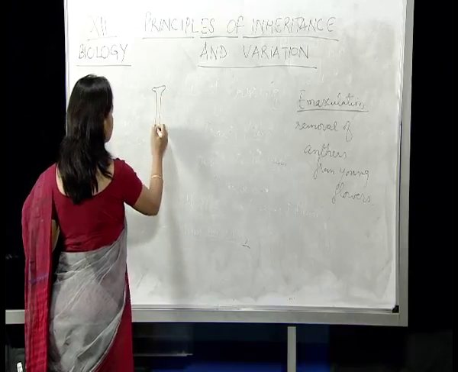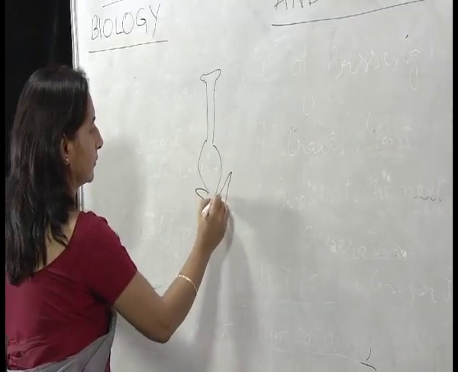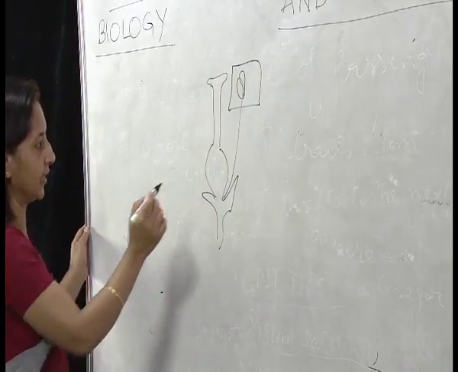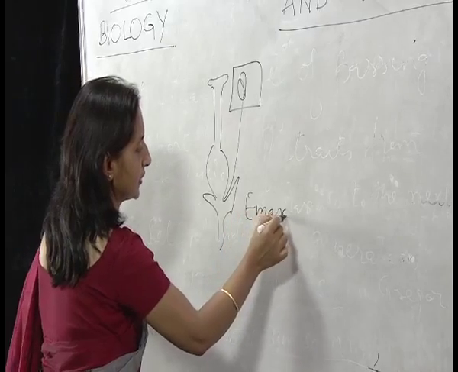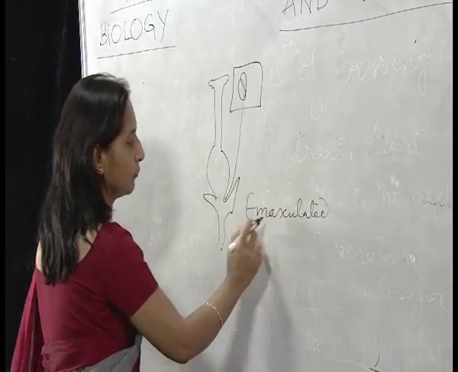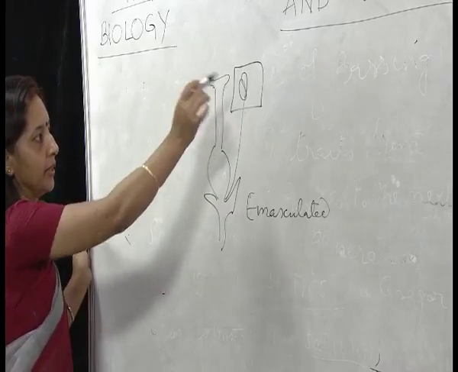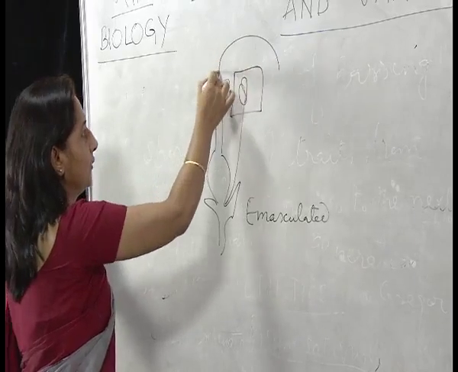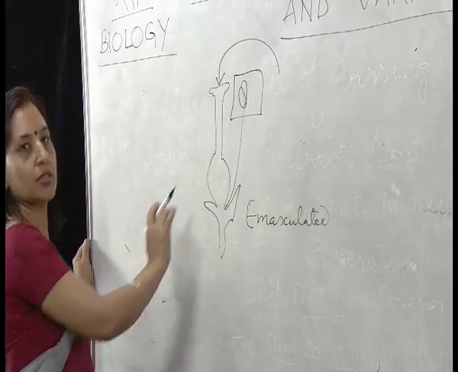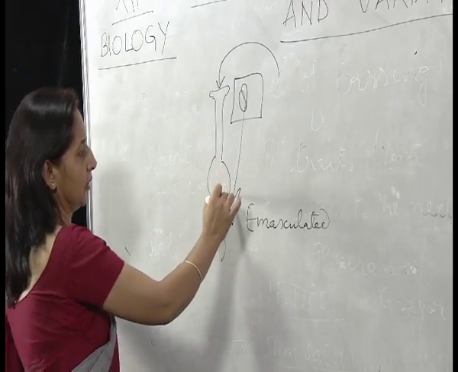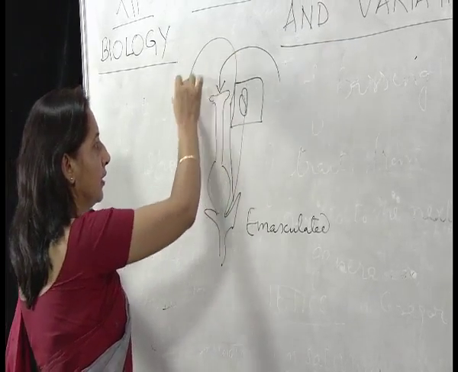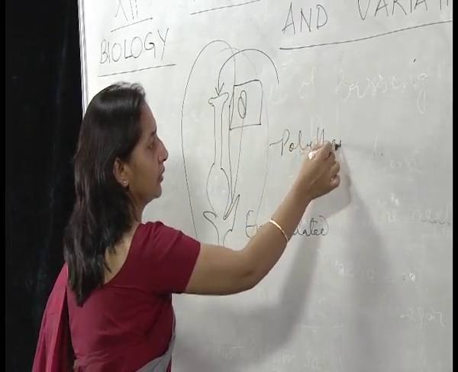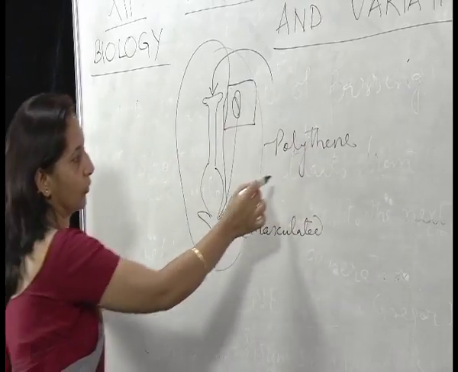He took a flower and he removed the anthers in the young stage itself. Now this flower was emasculated. E means removal, masculine means male part. So the male part was removed, and then the pollen grains from the desired flower were taken and brought to the stigma once it was ready for pollination. Before that, this particular flower was covered with a polythene bag to avoid contamination by other, undesirable pollen grains.